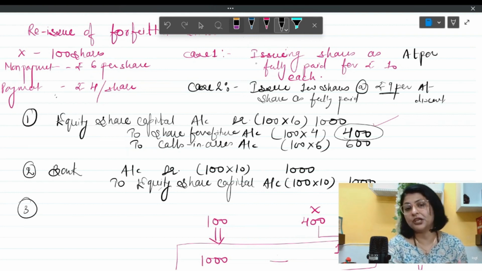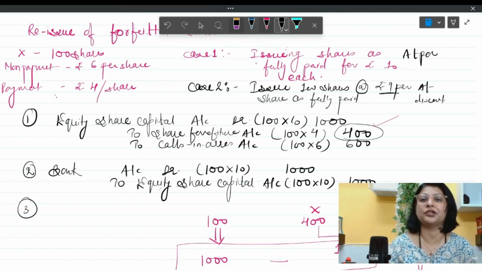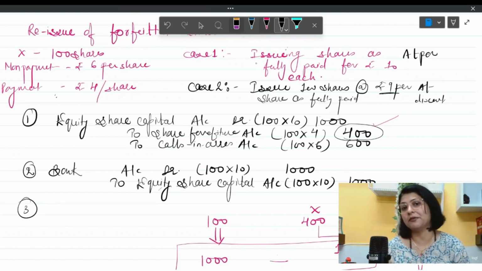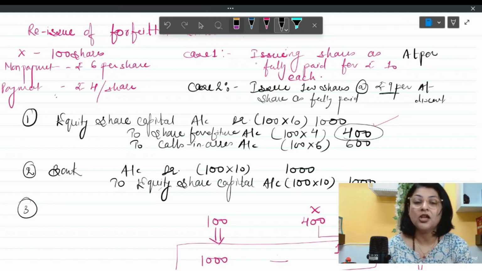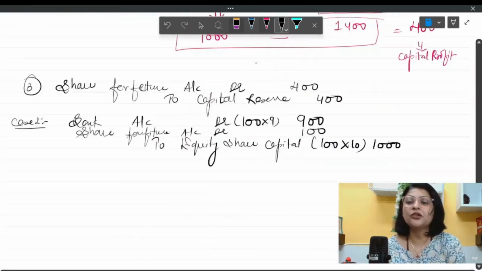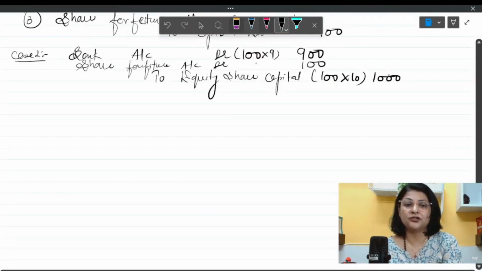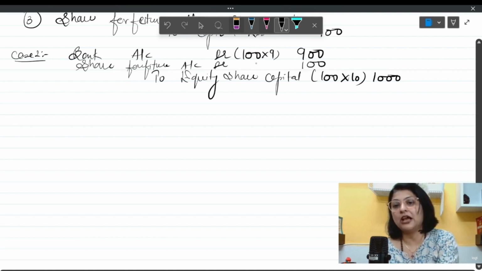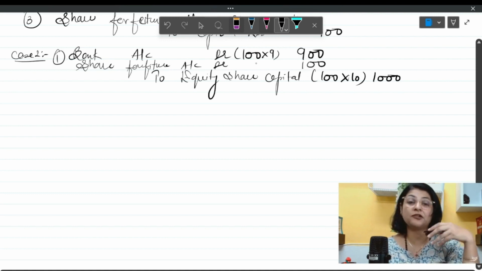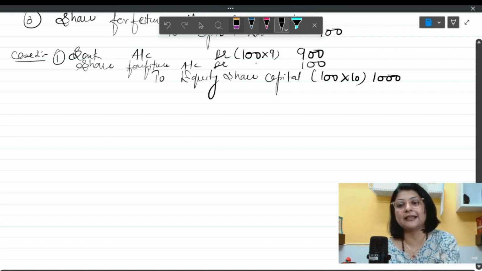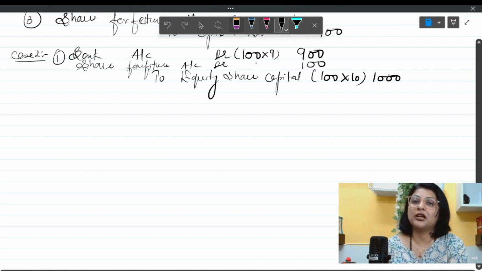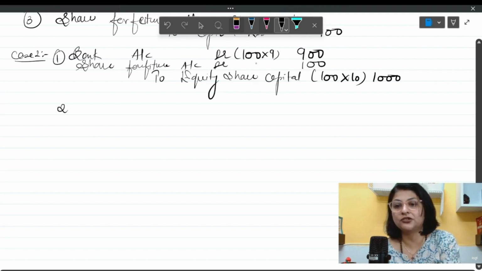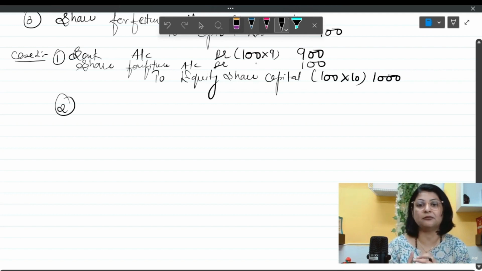In fact, in theory, in your multiple choice questions, this question can be asked also, that what is the maximum amount of discount which company can give. So remember this. Now you're going to pass the entry over here where you have debited share forfeiture account. Now we will have to pass the third entry. What was third entry in the first case? I have not passed over here share forfeiture entry, because the same entry is going to be carried forward. So this will become 2.